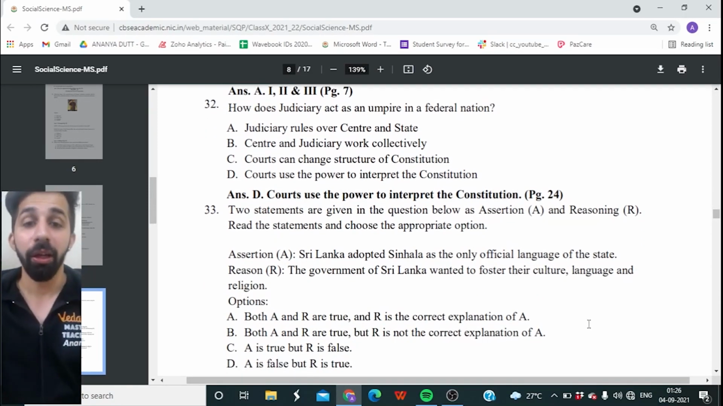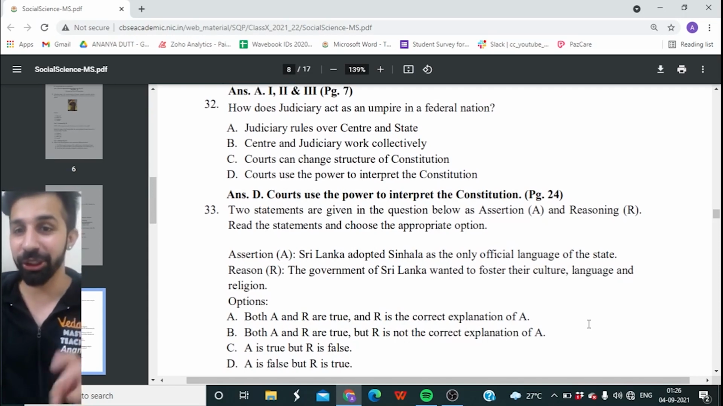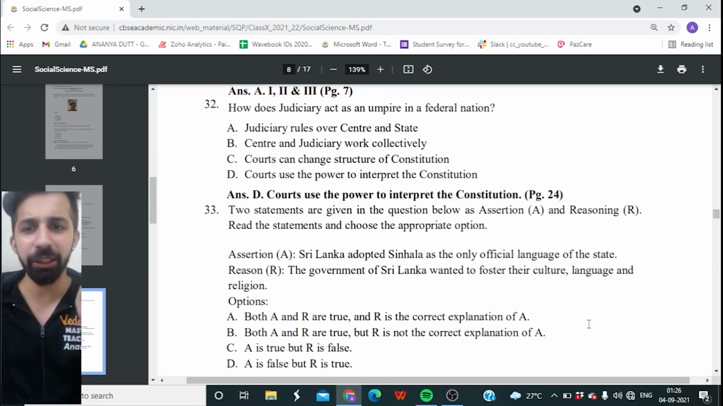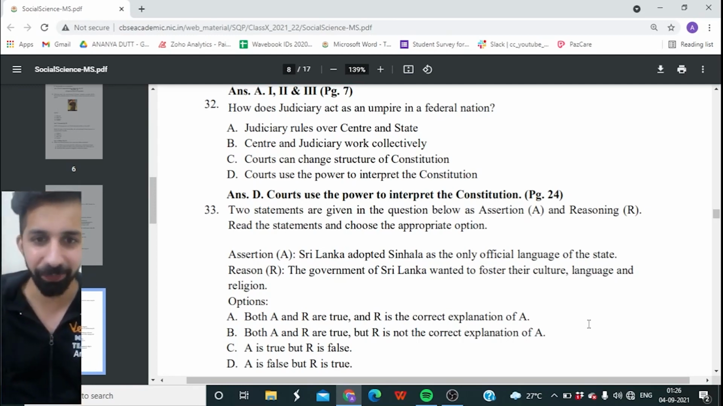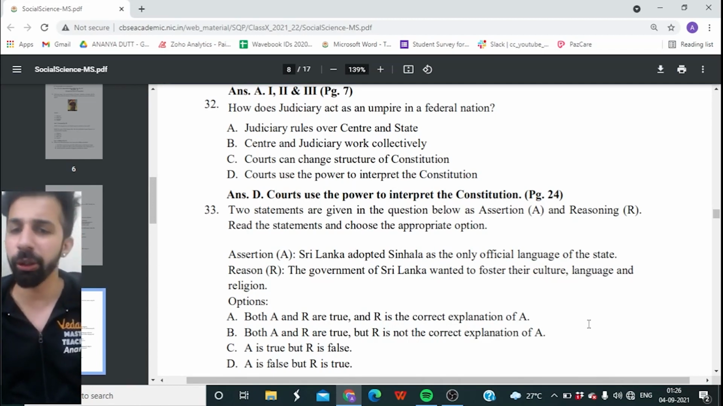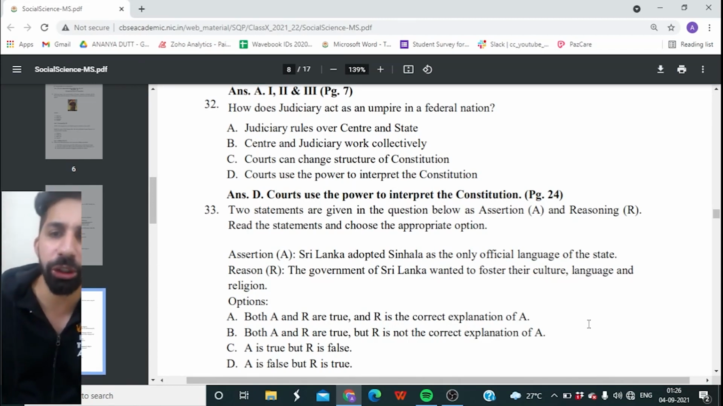Yeah. Two statements are given in the question below, assertion and reasoning. Read the statement and choose the appropriate options. So let's have a look on the assertion. Sri Lanka adopted Sinhala as the only official language of the state. Okay. Reason, the government of Sri Lanka wanted to foster their culture, language and religion.